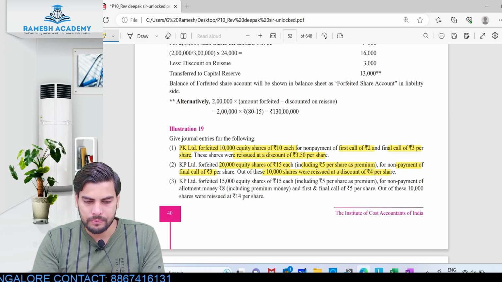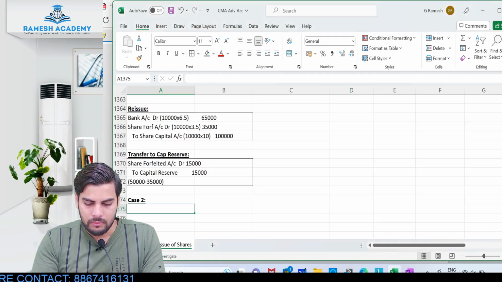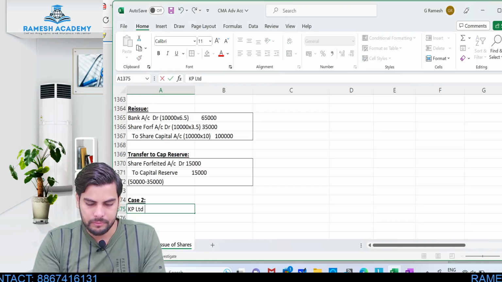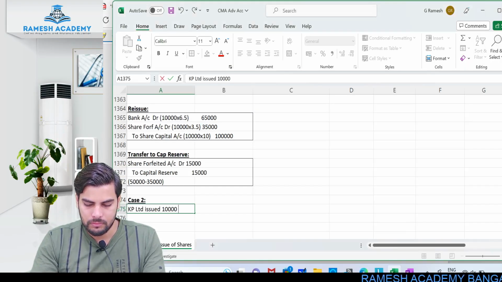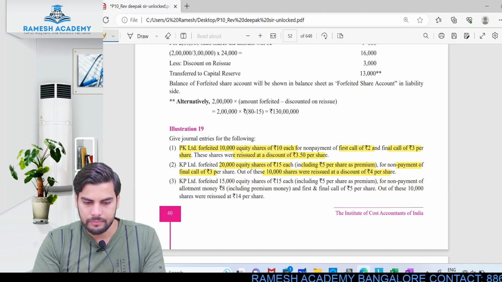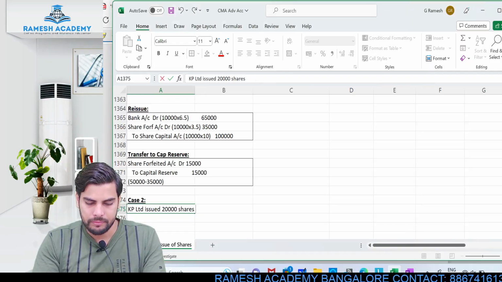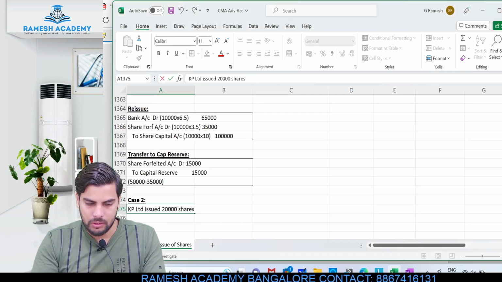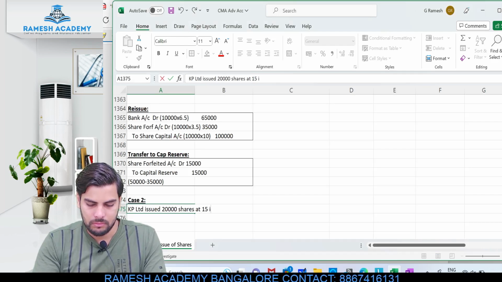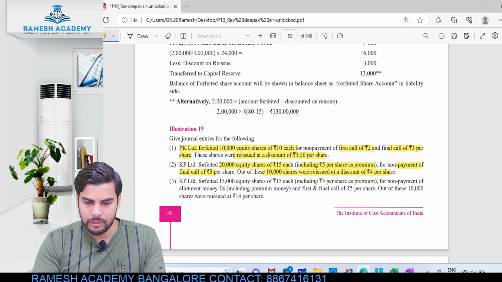Okay, so KP Limited issued 20,000 shares at 15, including premium of 5 rupees.